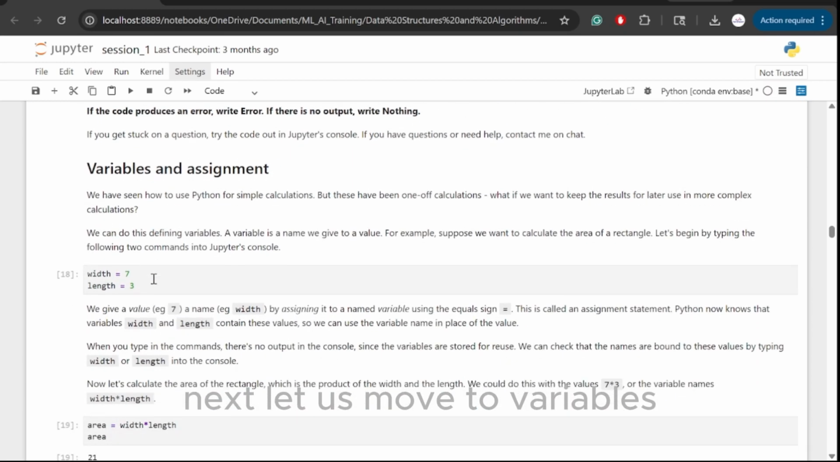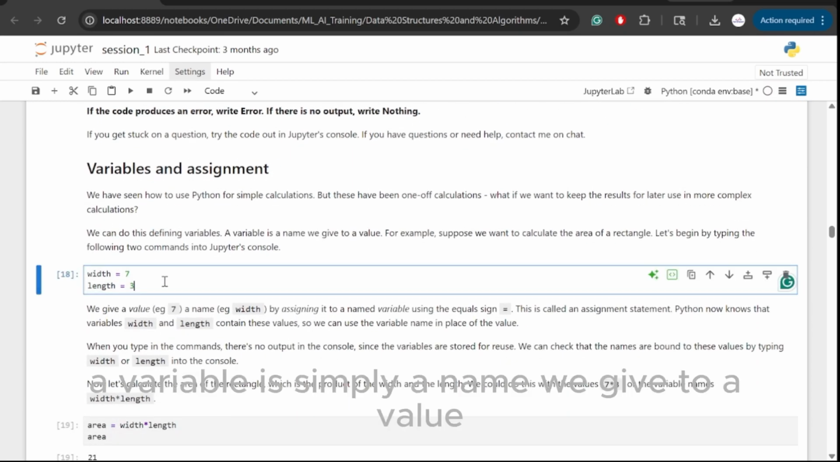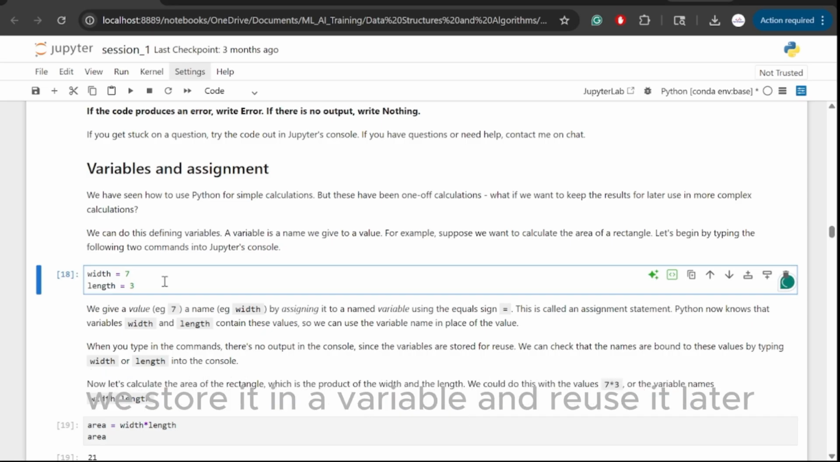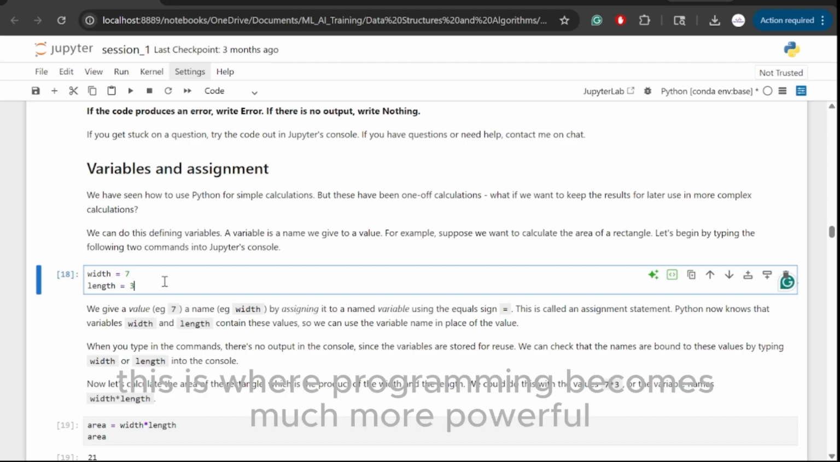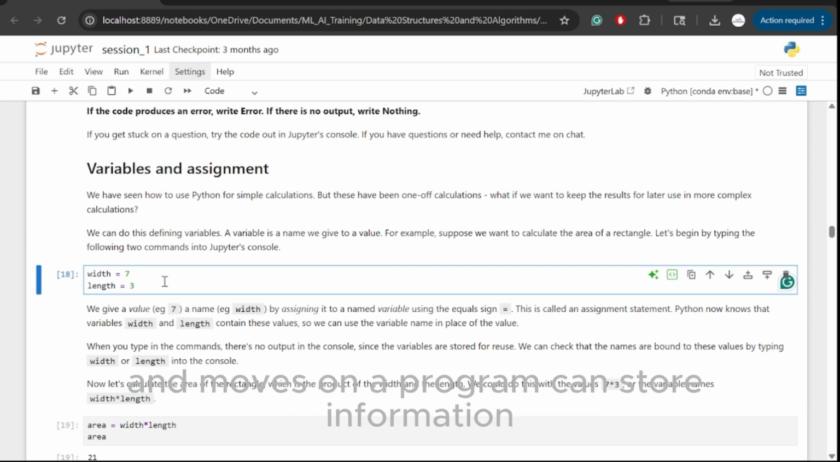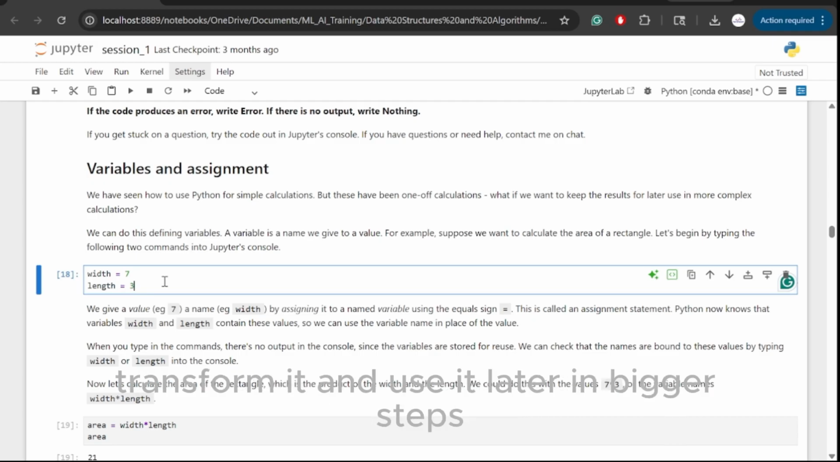Next, let us move to variables. A variable is simply a name we give to a value. Instead of repeating a number again and again, we store it in a variable and reuse it later. This is where programming becomes much more powerful than a calculator. A calculator gives you one answer and moves on. A program can store information, transform it, and use it later in bigger steps.